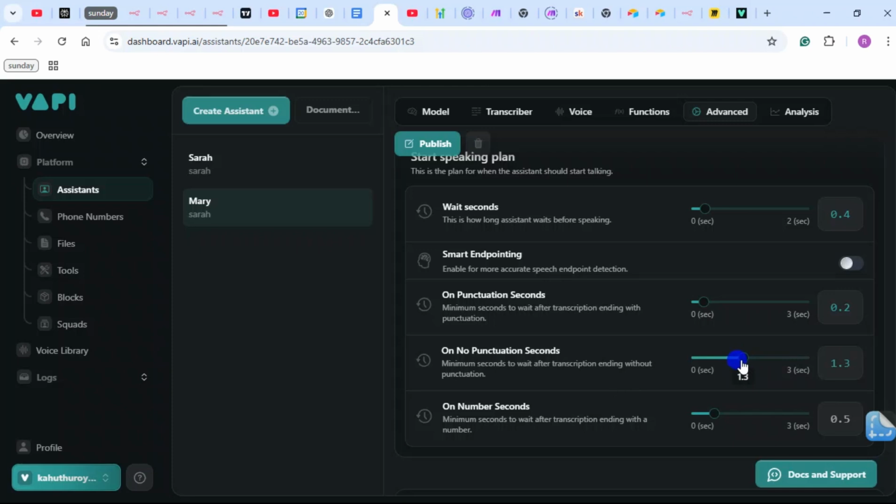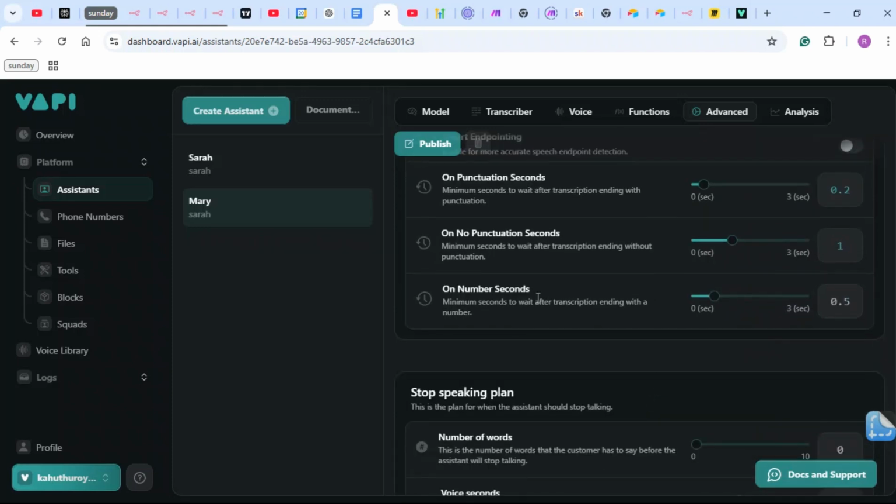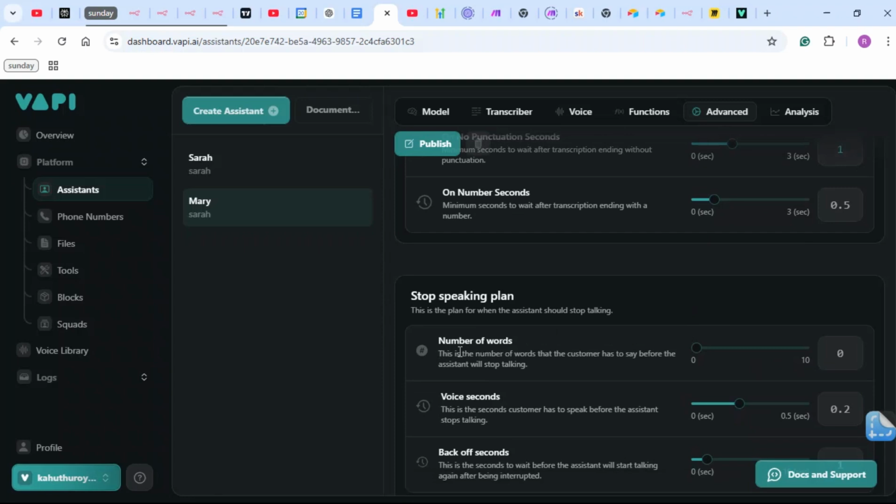I'm just going to get this to 1 second. And of course, again, there is no perfect configuration for this. On number of seconds, minimum seconds to wait after transcript ending with a number. This is okay. So this is a stop speaking plan.